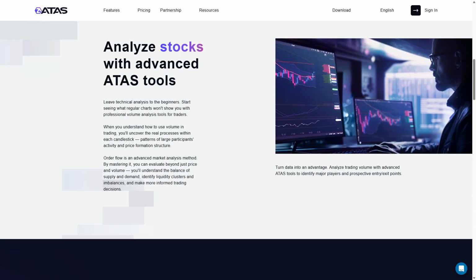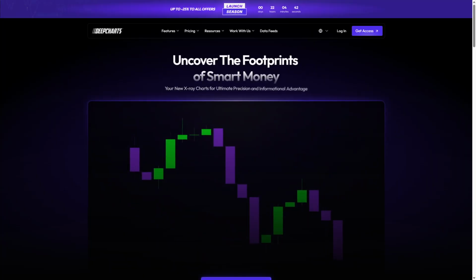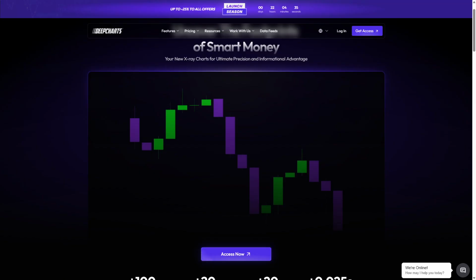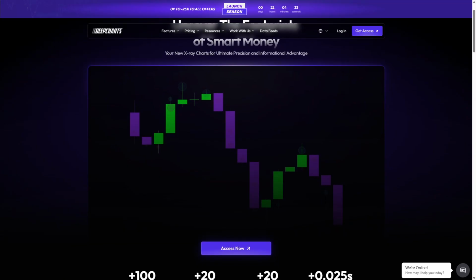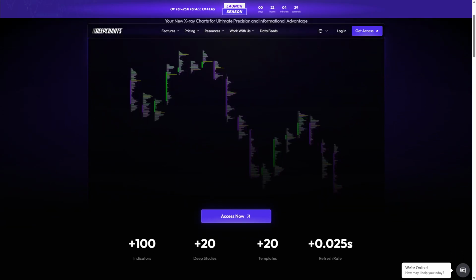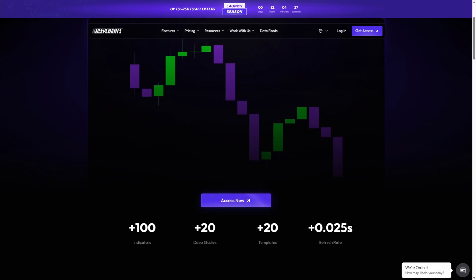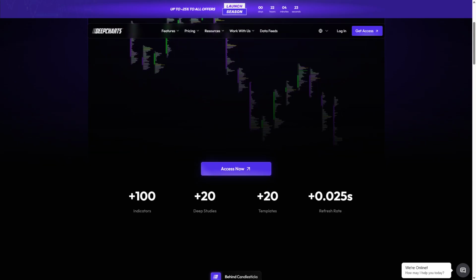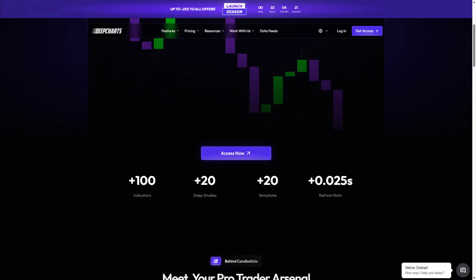Deep Charts delivers an advanced order flow experience centered around detailed footprint charts that break down market transactions by price and volume. It provides layered insights into bid and ask activity, delta and trade prints, allowing traders to assess market sentiment precisely.